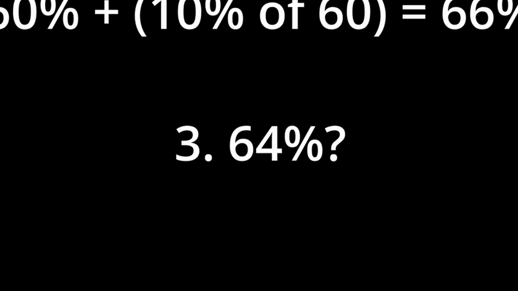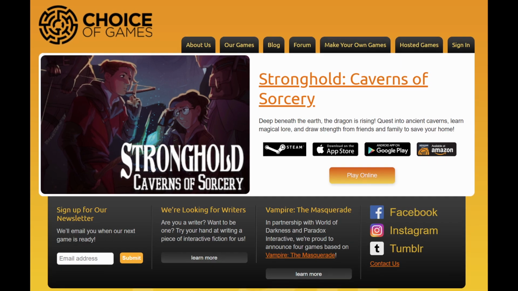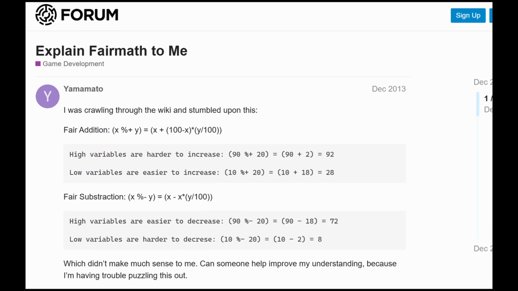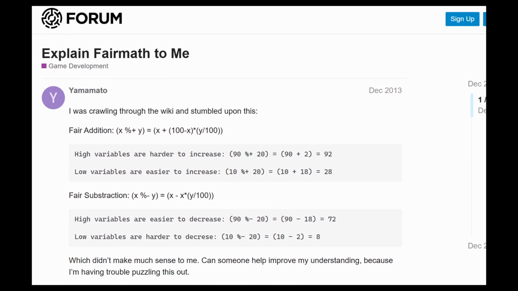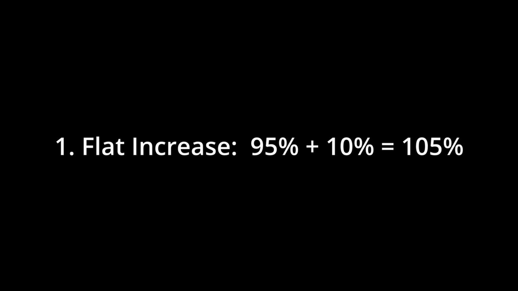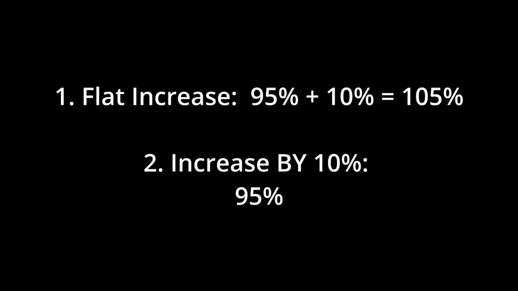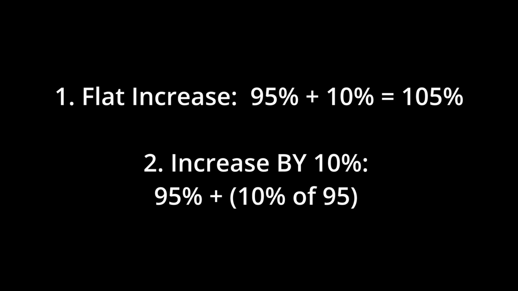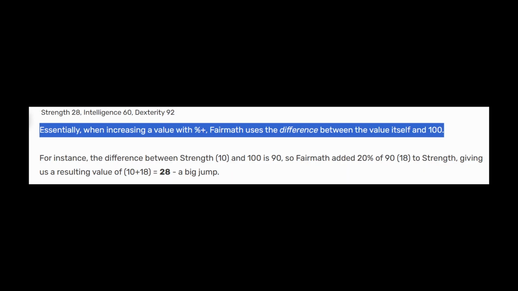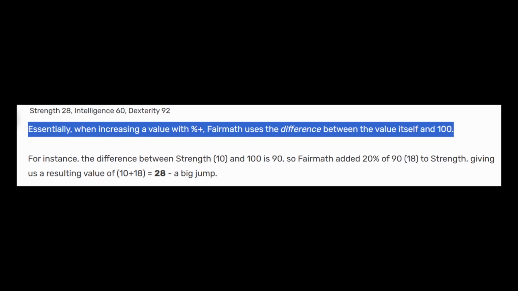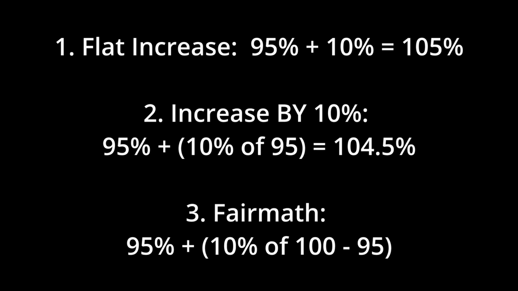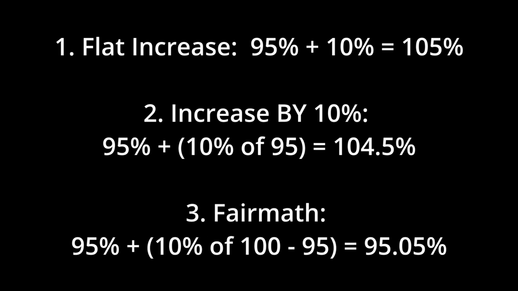Where did 64% come from? Well, this was actually from a calculation I picked up writing for Choice of Games, and it's called Fair Math. One problem with the other two answers is that you can actually go above 100%. Like, if you have 95% hype and add a flat 10%, you get 105%. Likewise, if you have 95% hype and add 9.5%, which is 10% of 95, you get 104.5%. What Fair Math does is it adds 10% of what's left to 100%. So if we have 95% and add 10% of the remaining 5%, we get 95.05%.